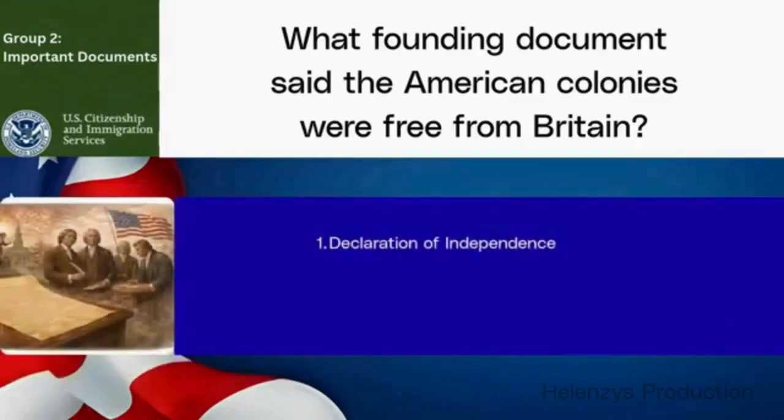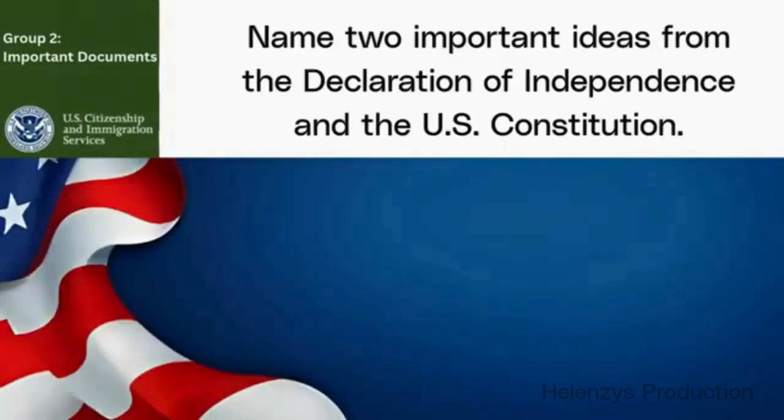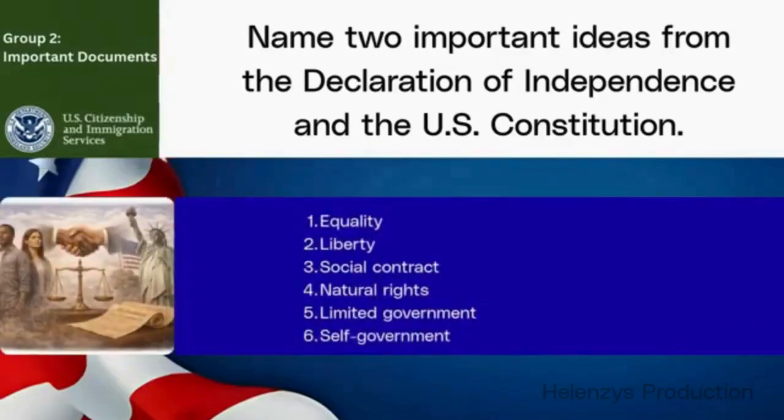Quick recall. What founding document said the American colonies were free from Britain? Declaration of Independence. Name 2 important ideas from the Declaration of Independence and the U.S. Constitution. Equality, liberty, social contract, natural rights, limited government, self-government.